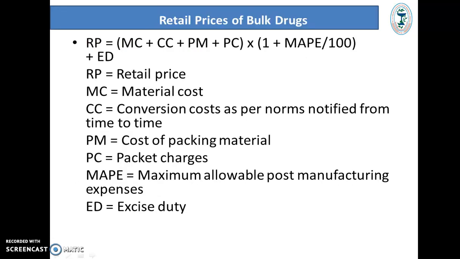Now last part, that is retail price of bulk drug. This is the formula which is used to calculate the retail price of bulk drug.